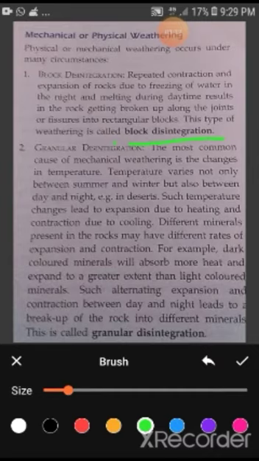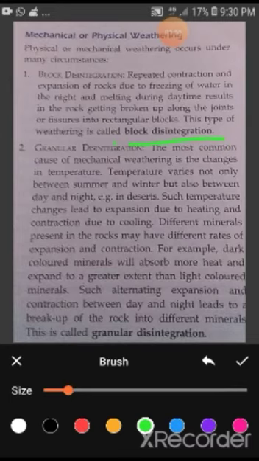Second is granular disintegration. The most common cause of mechanical weathering is the change in temperature. Temperature varies not only between summer and winter, it also varies in day and night, especially in the desert area. We know that if in the desert area the daytime temperature is 50 degrees centigrade, at night the temperature falls to 5 degrees. So there is a great variation in temperature. Such temperature changes lead to expansion due to heating. So during the daytime the rock expands, and during the night time after radiation the rock contracts due to cooling.